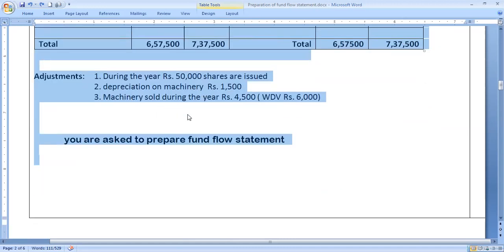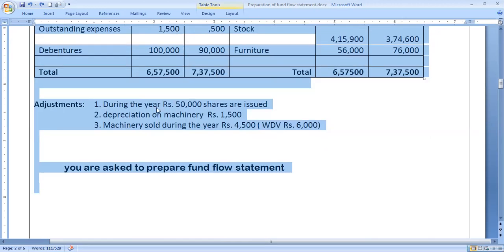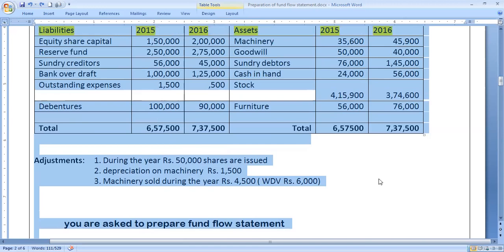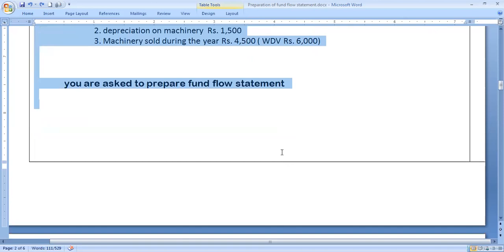The adjustments regarding shares issued specifically say there was a capital earlier of 1,50,000 and now it has increased to 2,00,000. 50,000 shares are further issued. Depreciation charged on machinery 1,500. Machinery sold for rupees 4,500. It's written down to a value of 6,000 rupees. And the same thing we can take into consideration. It is a small, very simple problem. Out of this, let us try to work out the fund flow statement, and finally we can see the sources and application.